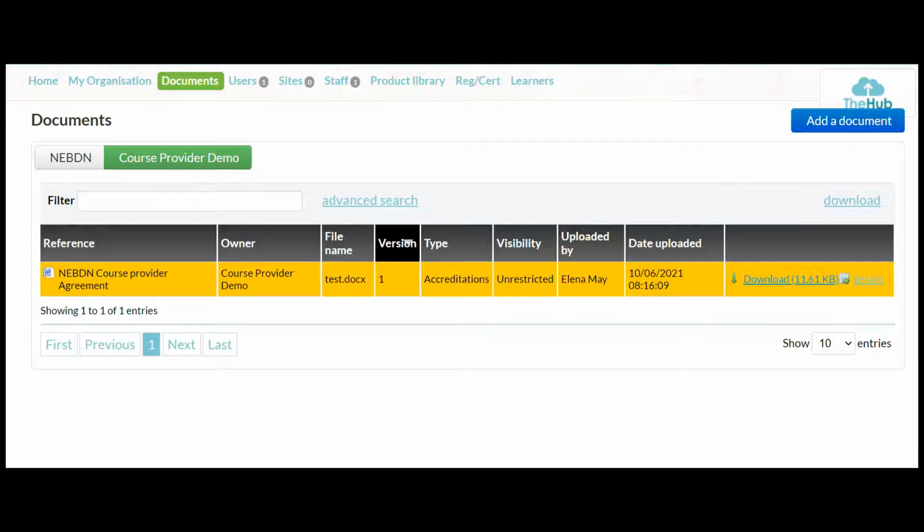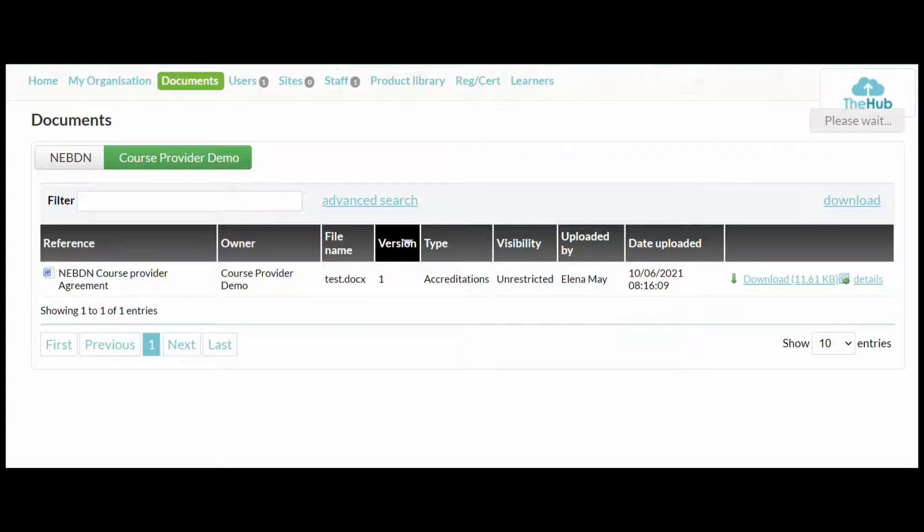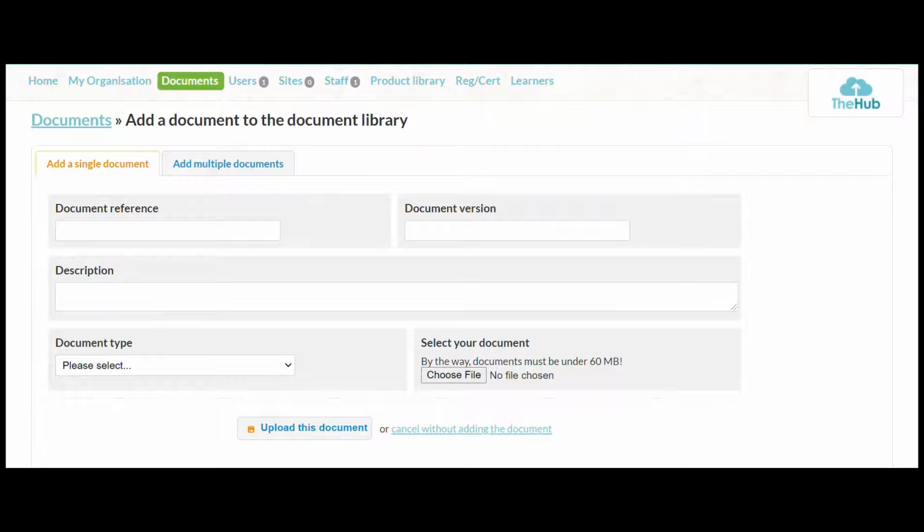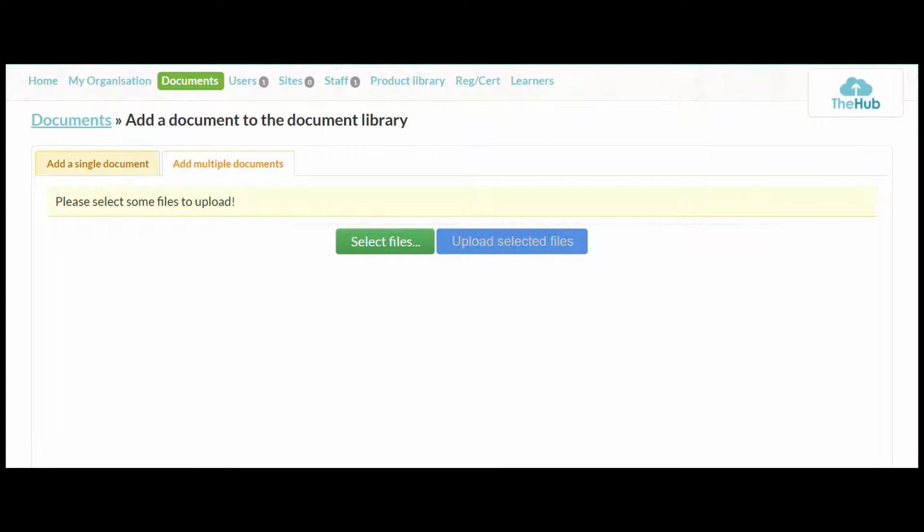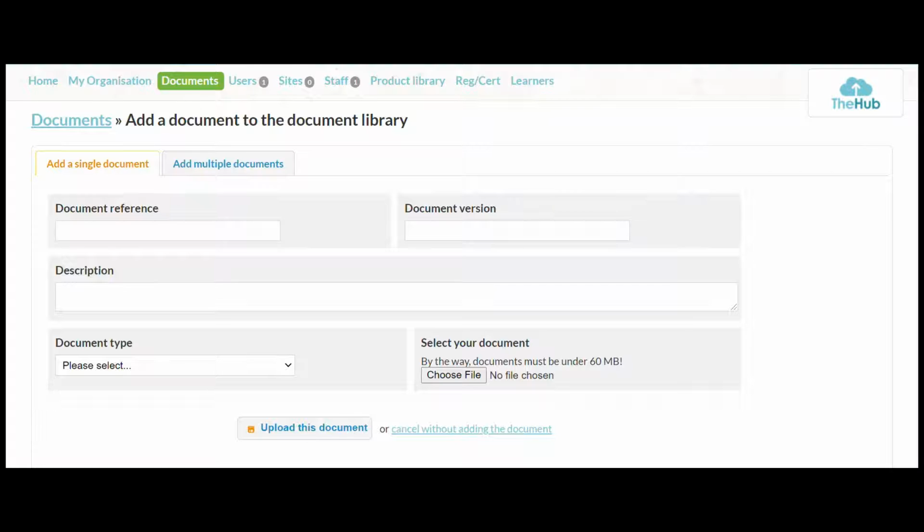You also have the option to be able to download them and also see details. So I won't upload another document, however, I will show you how to do that right now. If you click on the blue add a document at the top here, click there. So here we go. You can add a single document or you can add multiple documents. But for this purpose, we'll just do a single document.